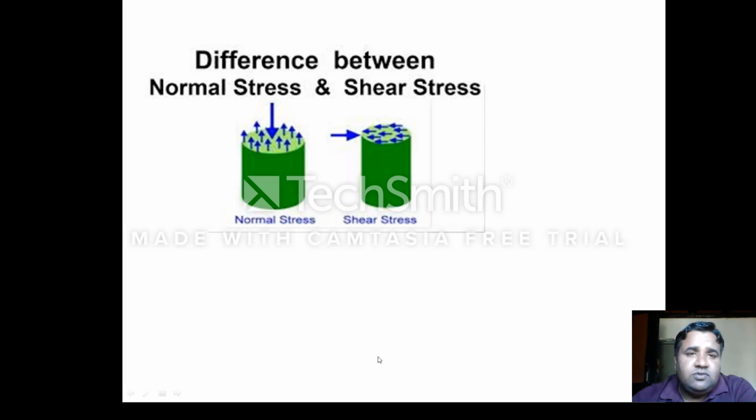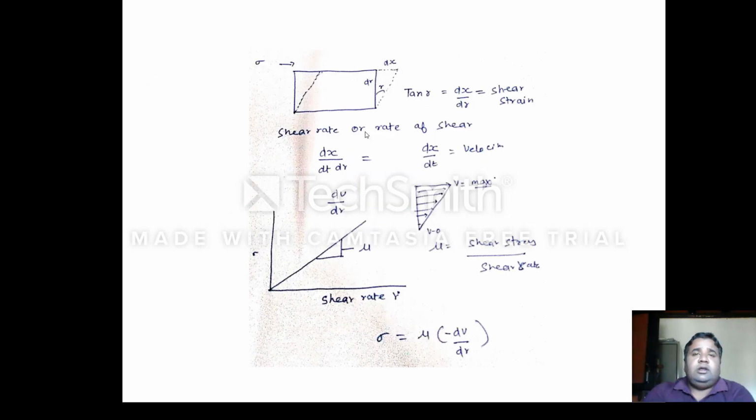Here in this diagram you will see I have shown two pictures. One is the normal stress and another is the shear stress. Normal stress is when you apply the force towards the object, at a right angle to the cross section, and it will oppose the applied force in the opposite direction at the right angle. In case of shear stress, the direction of applied force is parallel to the surface of the object. So here you can see the applied force is parallel to the surface.